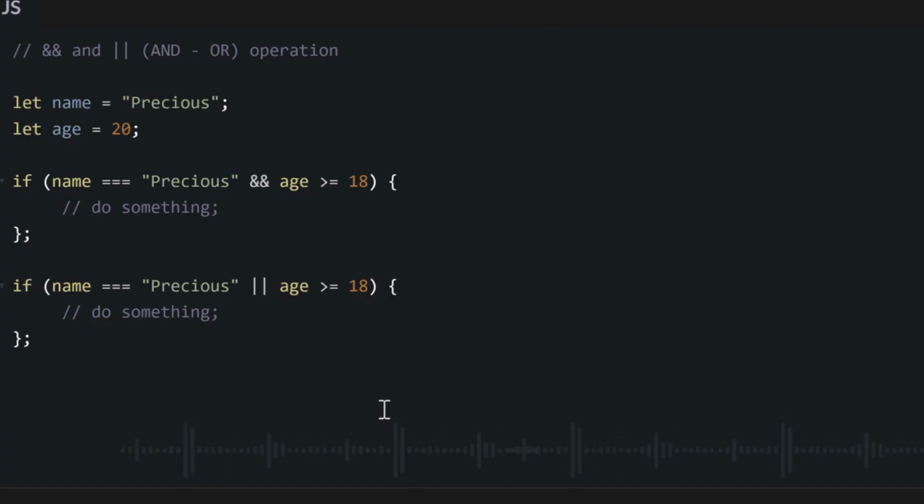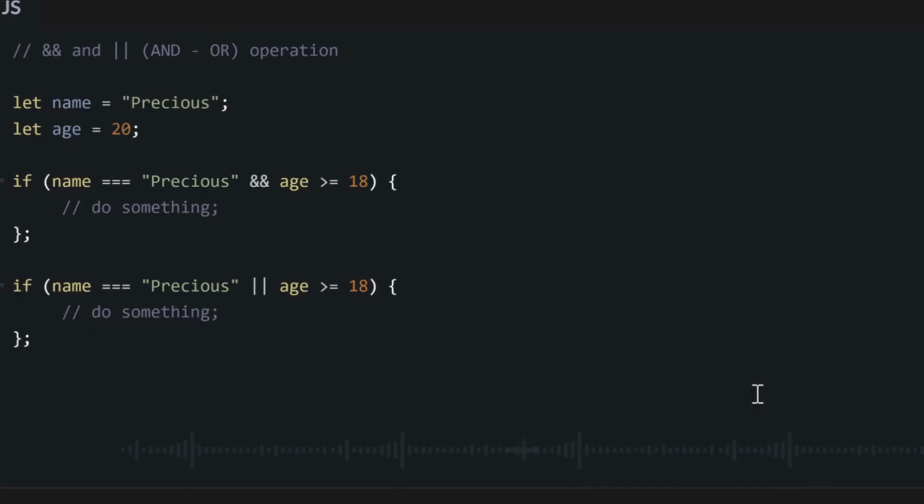But if this one is true and this one is not true, or this one is true and the second one is not true, if only a single one of them is true, it is enough for our code to run. This code will not run only when both the name and the age are not correct. That is, the name is not Precious and the age is not at least 18.